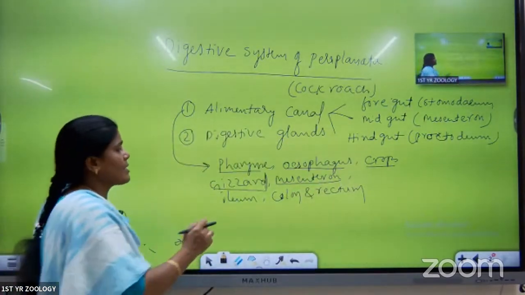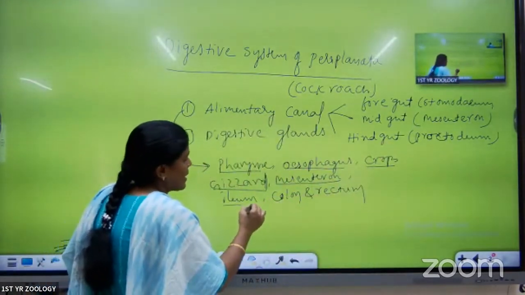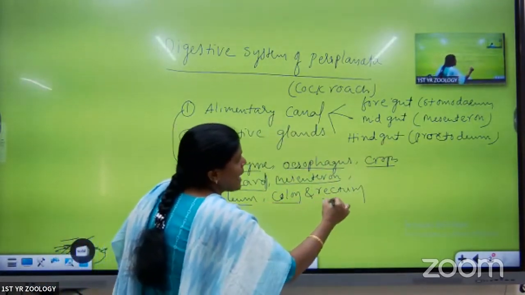Don't worry. Next is the hindgut. Hindgut also has three parts. They are the ileum, colon, and rectum.